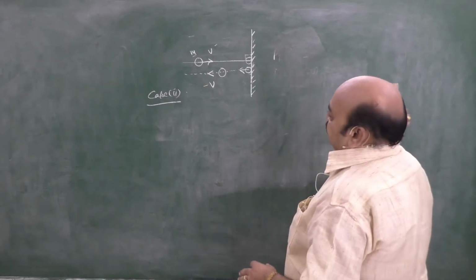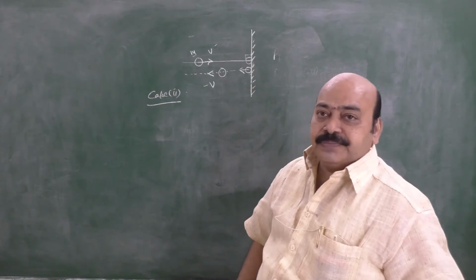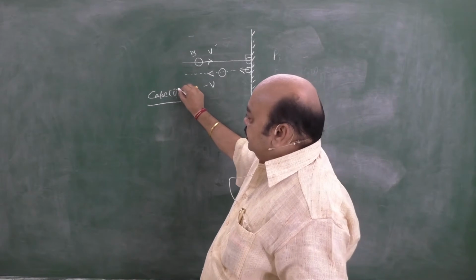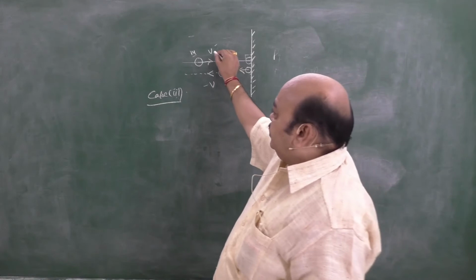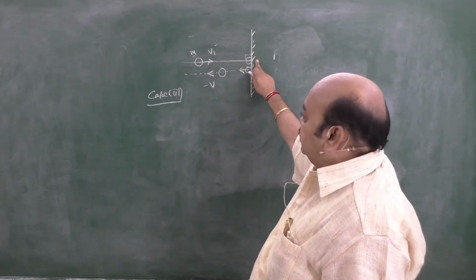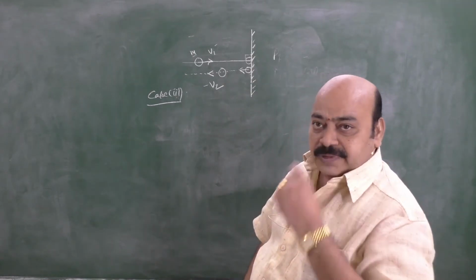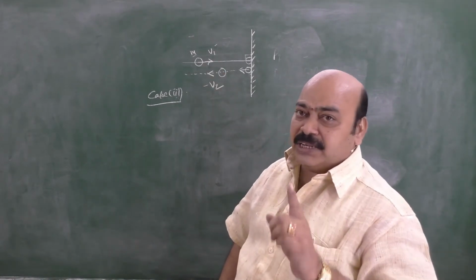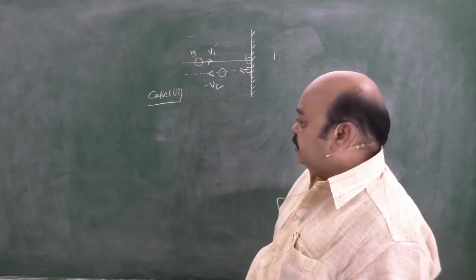And one more thing, in all cases it may not rebound with the same speed, mind it. For example, consider the third case, case 3. A ball of mass m moving with a velocity v1 towards a hard wall strikes it normally and rebounds with a velocity v2. Here the initial velocity is v1 and the final velocity is minus v2. Then what is the change in momentum?